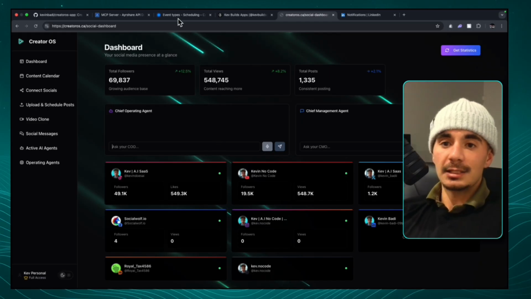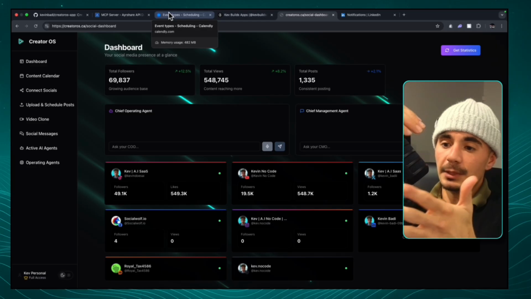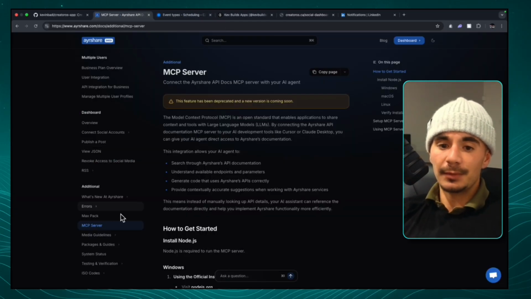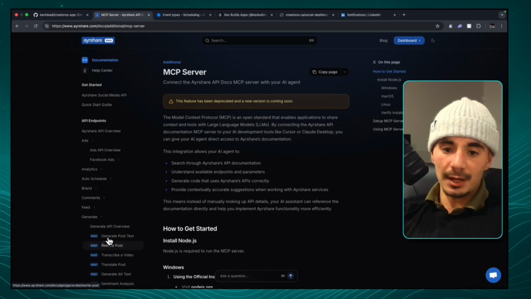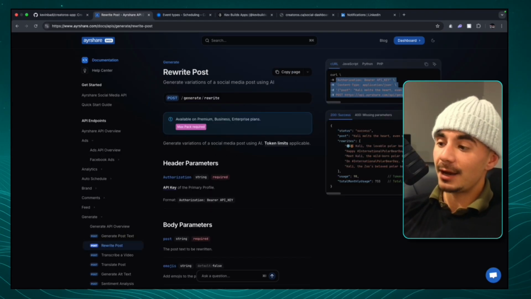And the reason why is just because of how MCP works, right? MCP basically gets rid of all of these API schemas. So an API schema, if we were to go inside of a random API call here, we'll see here on the right-hand side, this is the API call that we have to make, right?